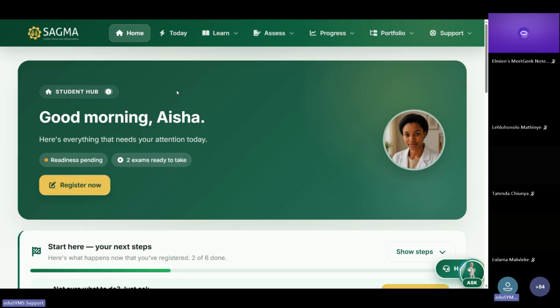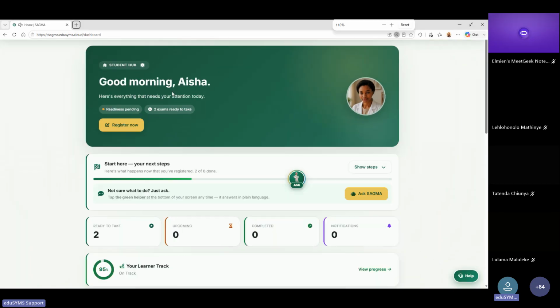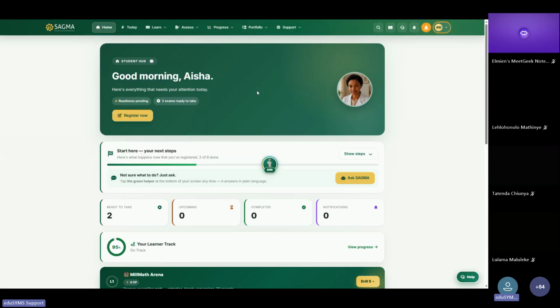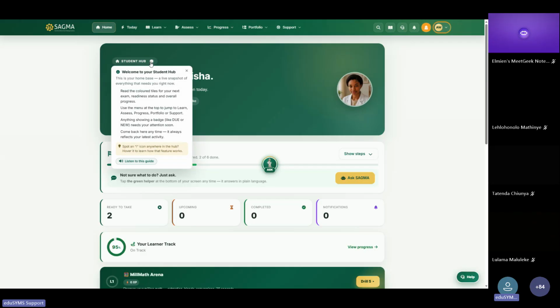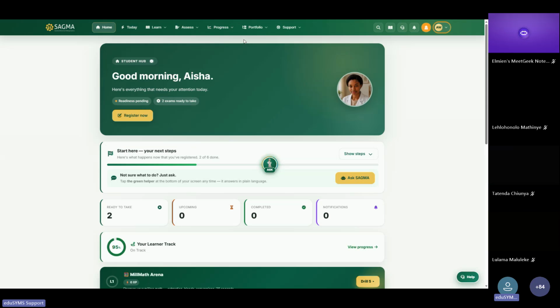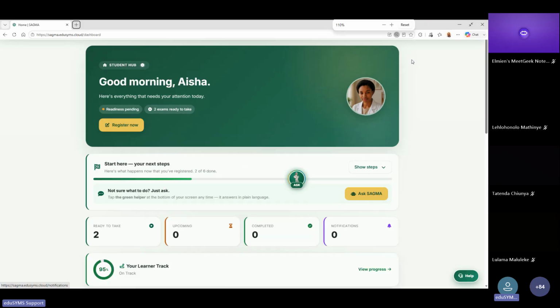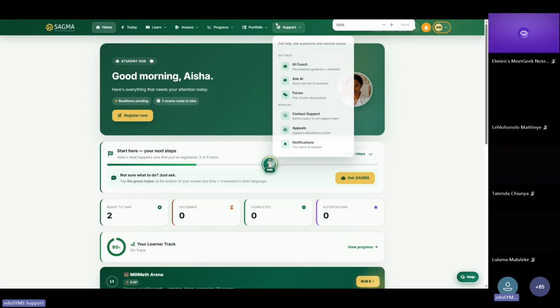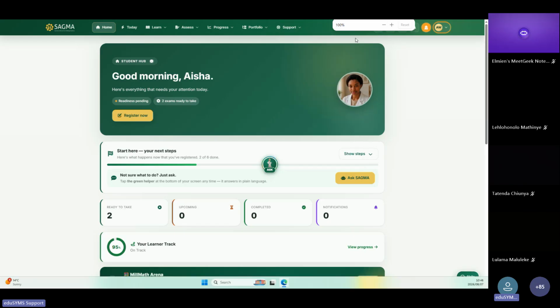So this will be there across the platform wherever you scroll or wherever you open pages. Pay attention to that eye. It will give you more information and also an audio experience of what that page is about. The same function that you're finding on this very same eye, you can also access using your action menu. So your action menu is on the top right. I'll just zoom so that you can see what I'm referring to. So this is the action menu, which is on your top right, where you can, just one moment, just reset the zoom icon.